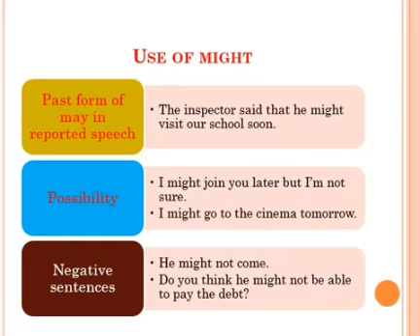Might is also used in framing negative sentences. He might not come home. Not is a negative word. Second example, do you think he might not be able to pay the debt? So these are the examples for negative sentences, children. Try to repeat after me. Use of might: the past form of may in reported speech. Might is used for possibility. Might is also used to frame negative sentences.